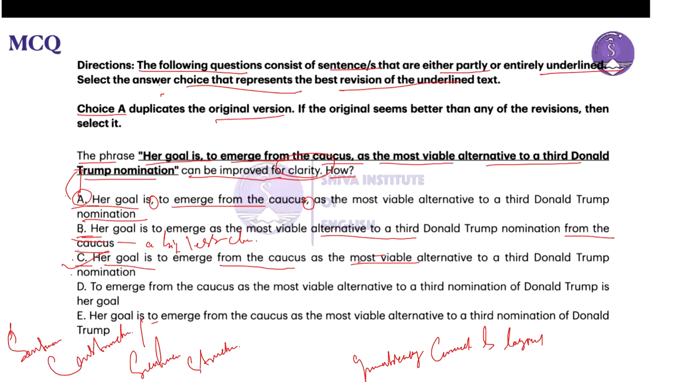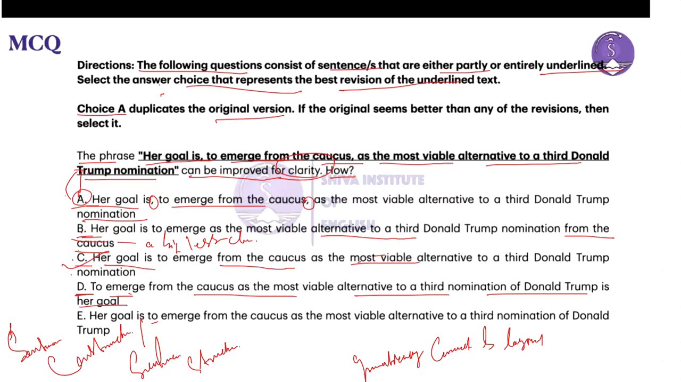Now D, it is stated with to emerge, or it begins with what? Now to emerge from the caucus as the most viable alternative to a third nomination of Donald Trump is her goal, right? So this option has nothing but a convoluted structure using a passive construction that disrupts the clarity of the sentence. Additionally, it shifts the focus away from her goal is, and places emphasis on the act of emerging rather than the goal itself.